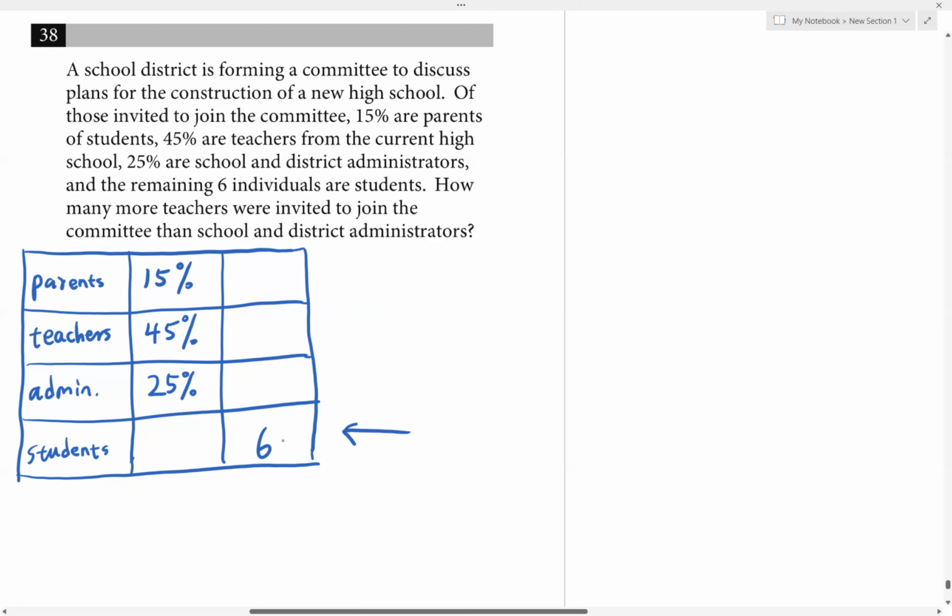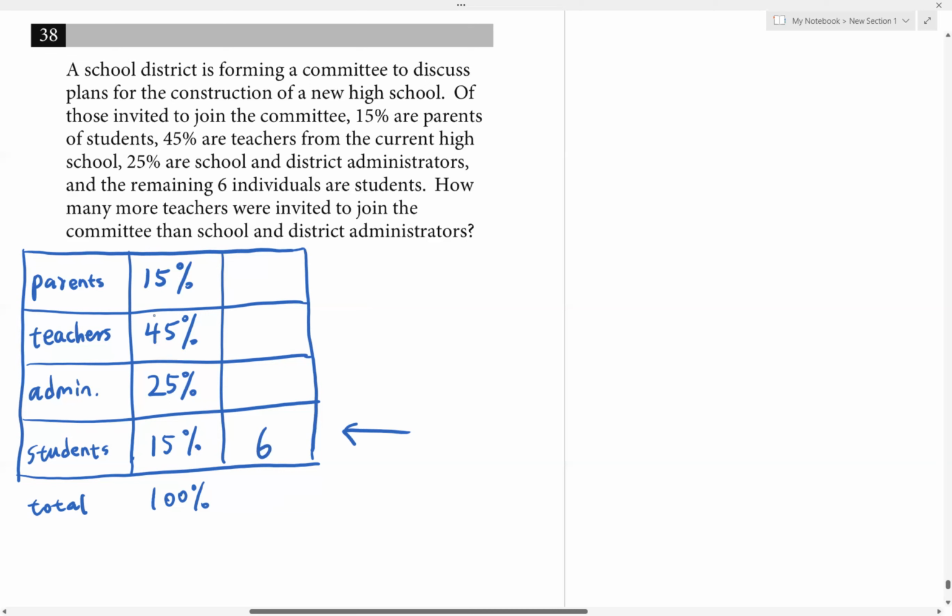So what we can do is this. Let's first solve for the missing percentage here, because we know in total they have to add up to 100%, because that's everybody. Let's make another row here. Total has to be 100%. So what's the missing percentage? Well, we can do 100 minus 25 minus 45 minus 15. So the missing number for the students is 15%. Now they add up to 100.